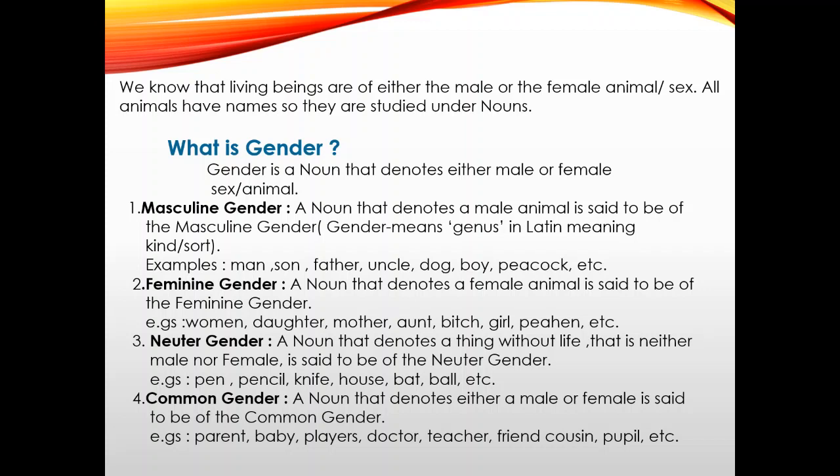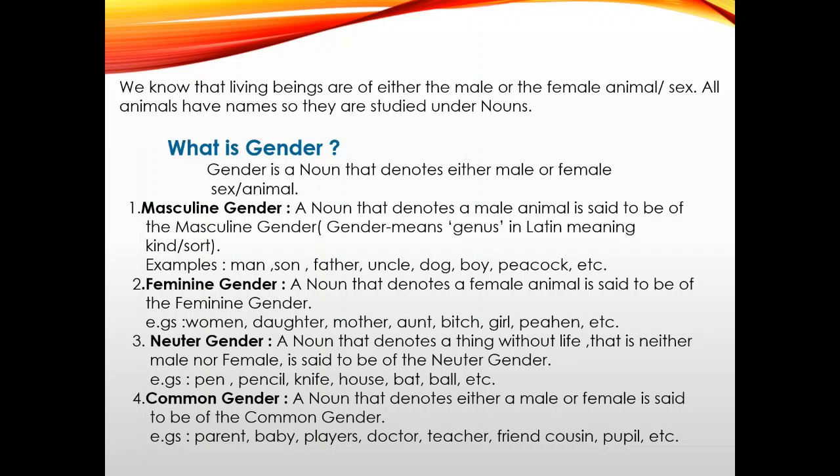Let us pass on to the third one, that is neuter gender. Then what is the neuter gender? A neuter gender is a noun that denotes a thing without life, that is neither male nor female. It is said to be of the neuter gender. Examples, you see, pen. Pen is not male or female. Pencil, knife, house, bat, ball, etc. These are always neuter things. So these are not masculine or feminine.